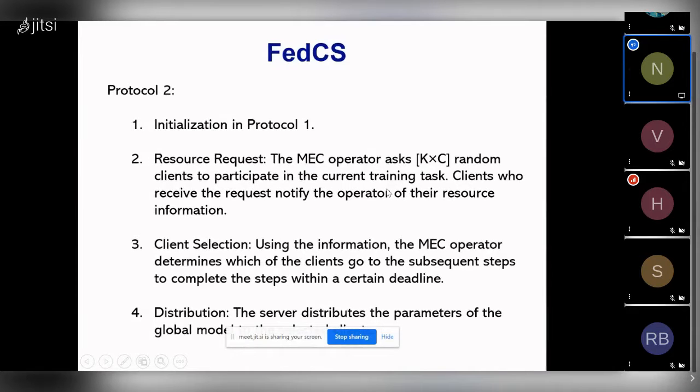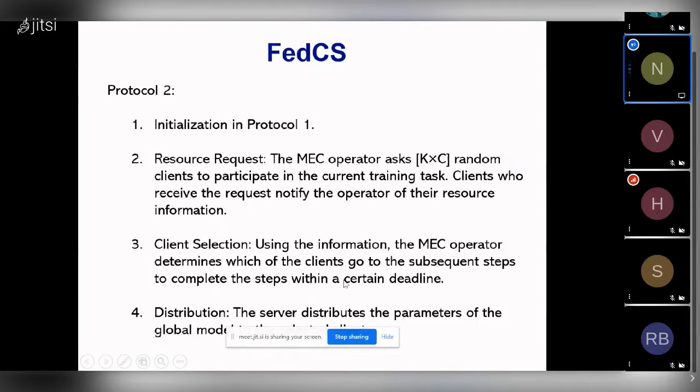Before client selection, the centralized server will query all the clients for the resource information. After the clients notify the server with their information, depending on that information, the centralized server will select the clients and see if they are eligible to go through the further steps within a certain deadline.